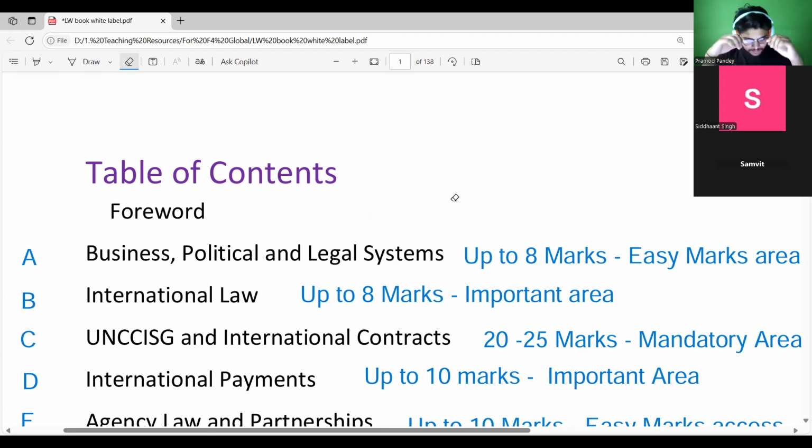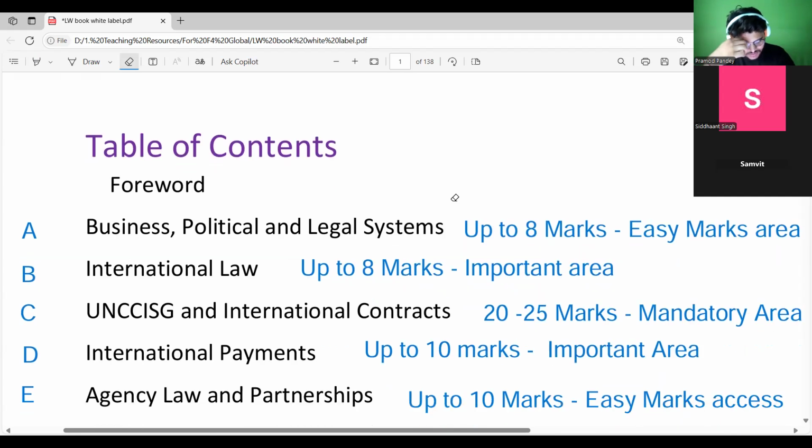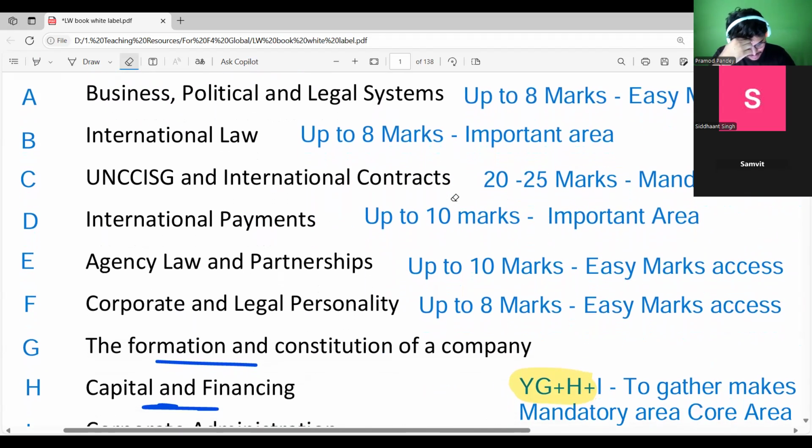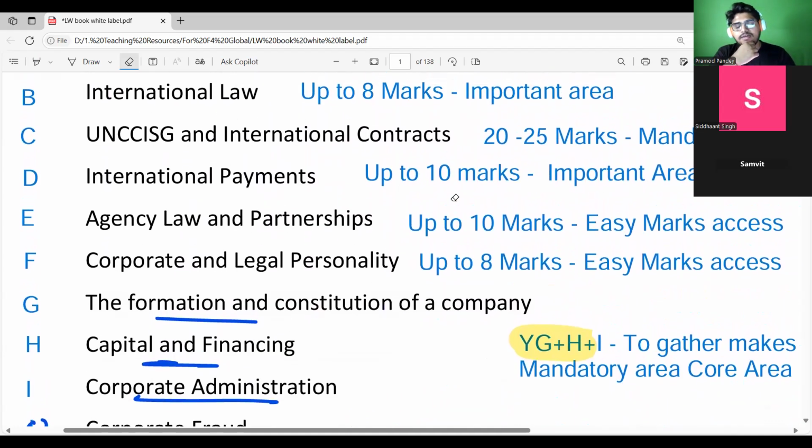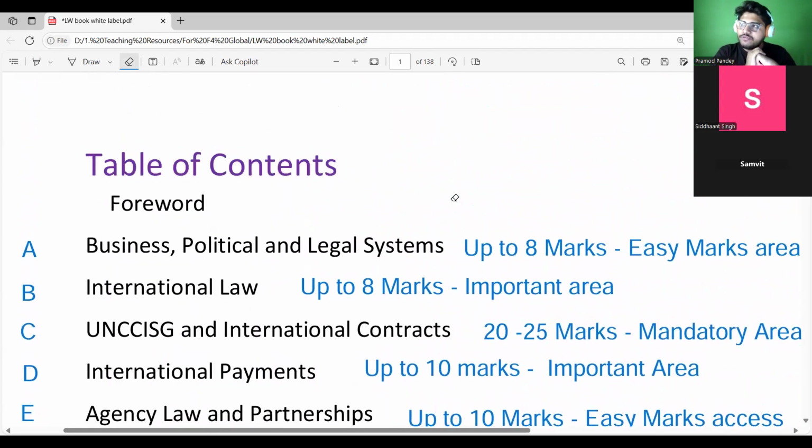So this is what it means. Then agency law and partnership law is something that you will find in both variants. In your global variant, you basically do not learn employment law. Would anyone like to put a reason for that? Why do we not have any employment law in the global variant? It's too varied from country to country.